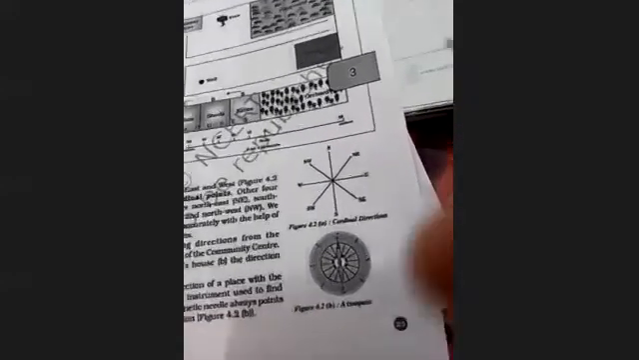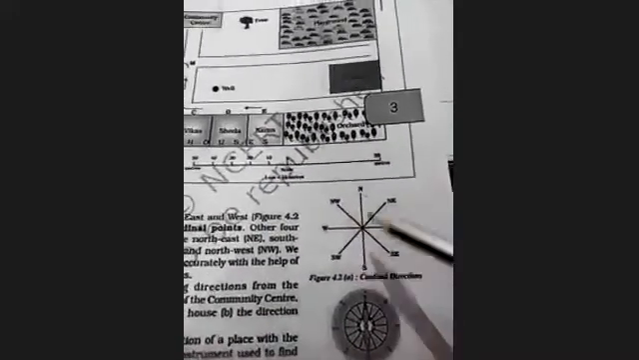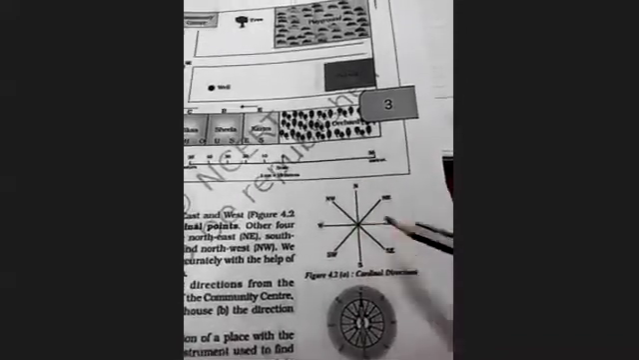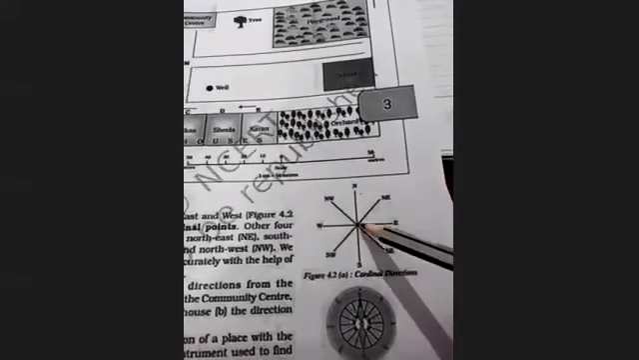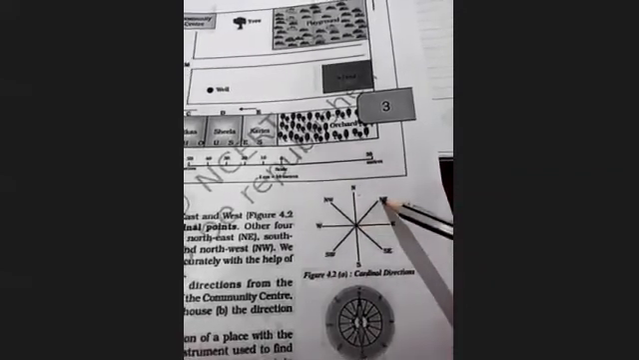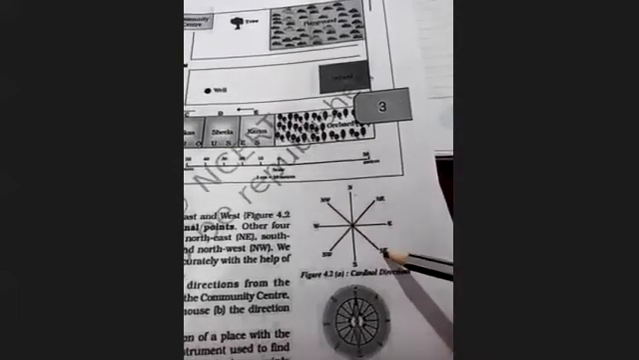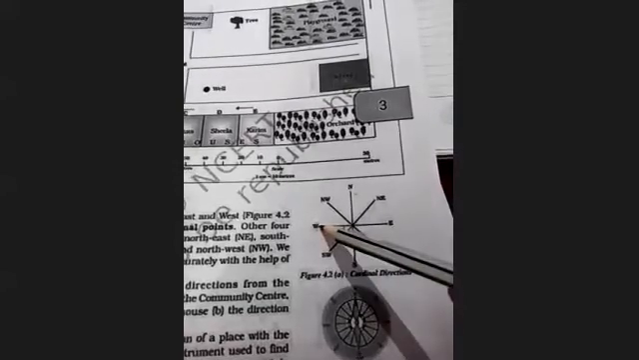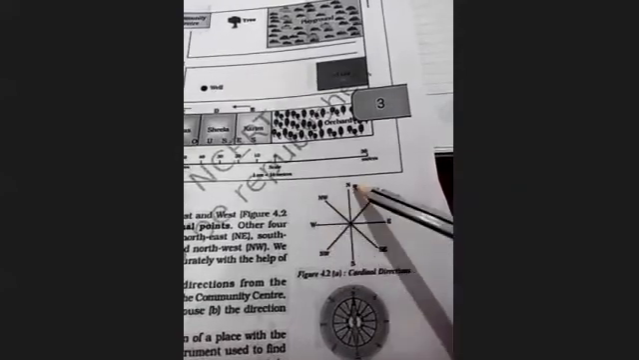The cardinal directions. Okay. So just see the figure: north, south, east, and west. Between the north and east, it will be northeast. According to this only, in between east and south it will be southeast. It is south, it is west. Then in between it will be southwest. It is west, it is north. So it will be northwest.